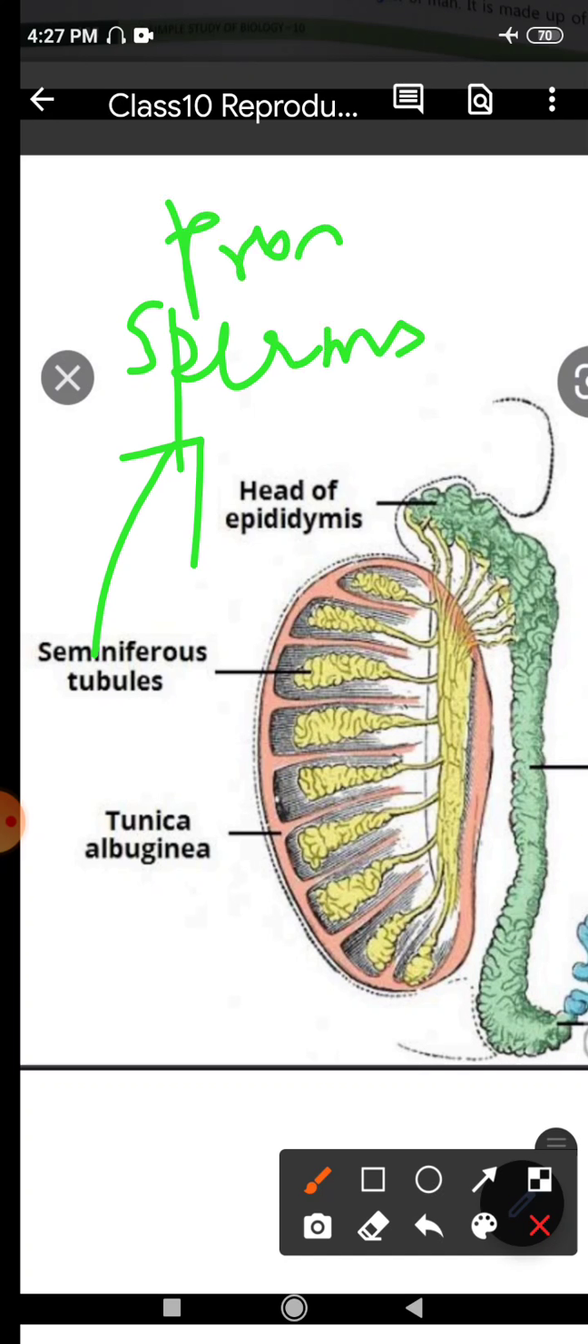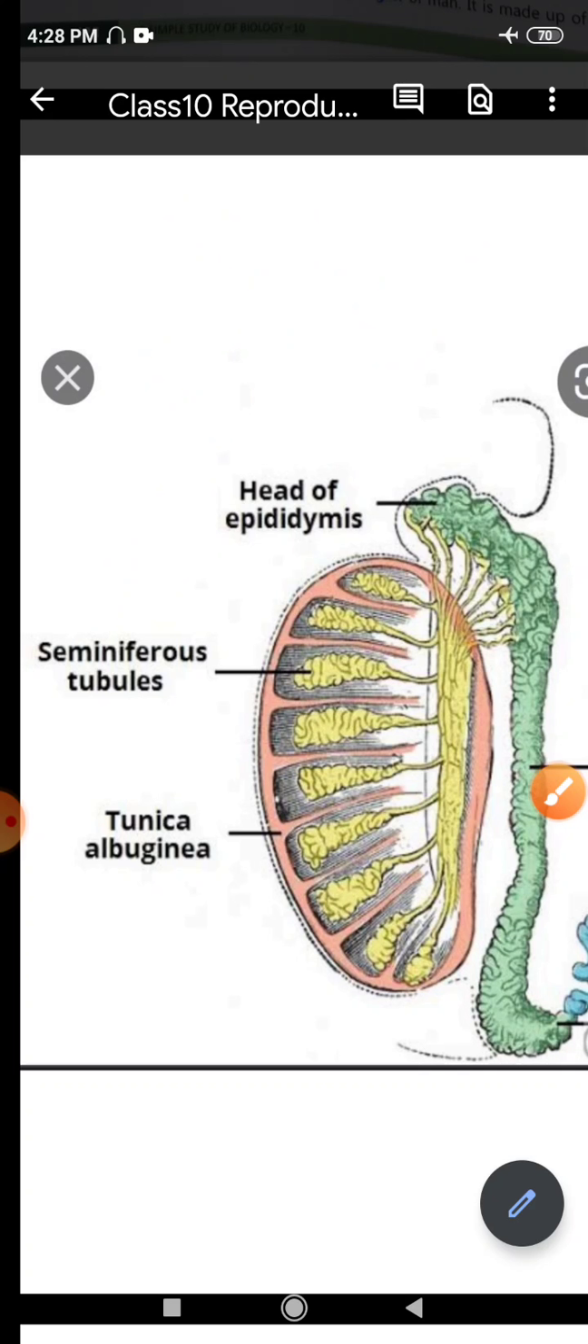Of course, if testes is an option and seminiferous tubule is not given, then you will mark testes. But if seminiferous tubule is given over there, then it is the seminiferous tubules that produce sperms. Other than that, some nourishment is required by these sperms which are formed, and so there are certain cells known as Sertoli cells that nourish the developing sperm, right? So that is also found in the connective tissue.